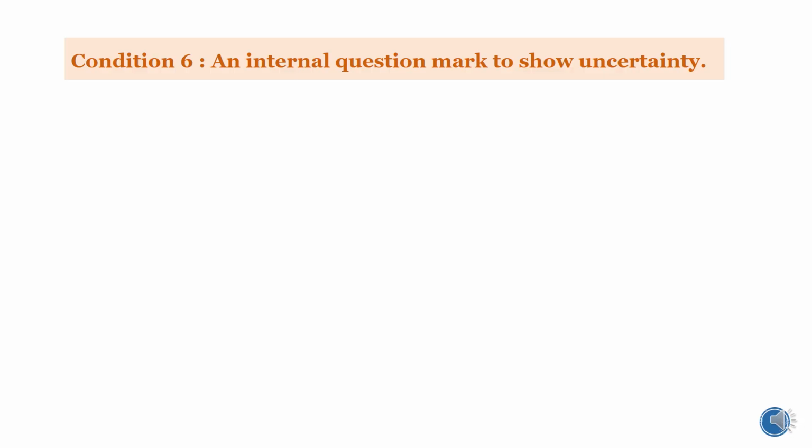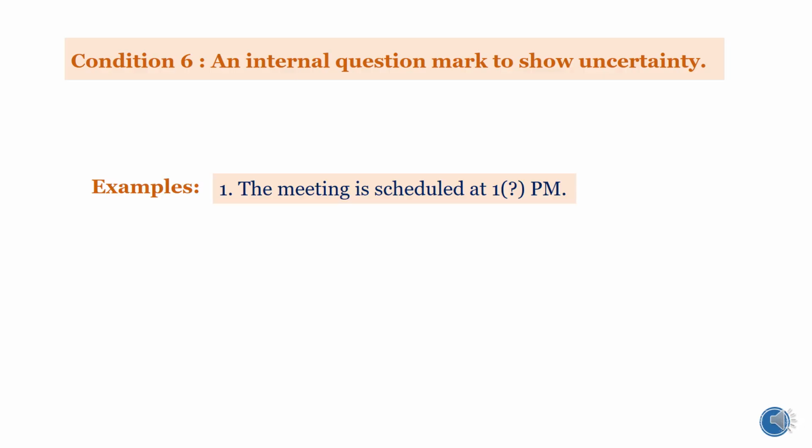Next rule, an internal question mark to show uncertainty. For example, the meeting is scheduled at 1 p.m. (?) First of all, what do you mean by uncertainty? Uncertainty means something which you're not sure of. See here, the meeting is being scheduled at 1 p.m. and you have placed a question mark inside the brackets after 1.